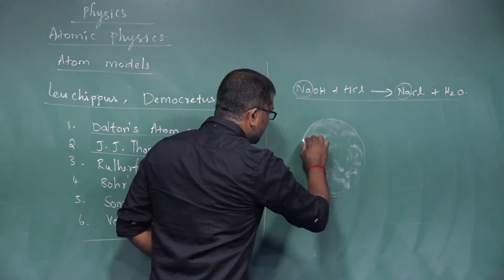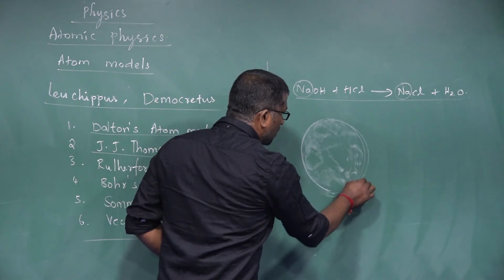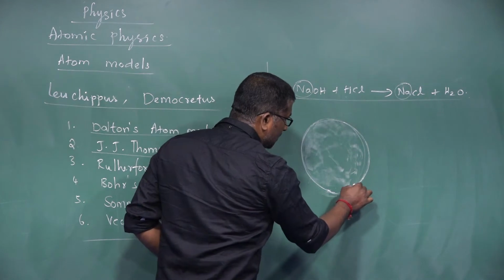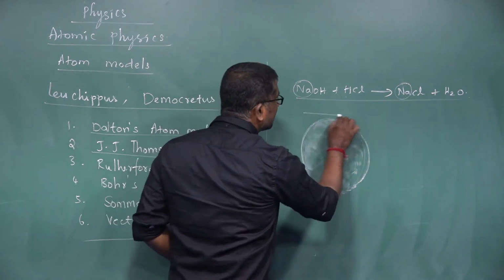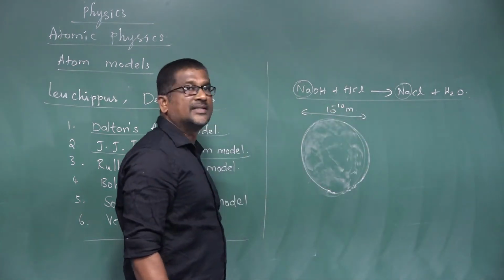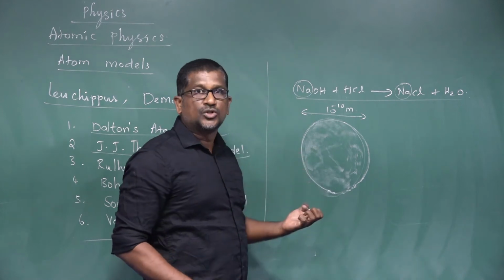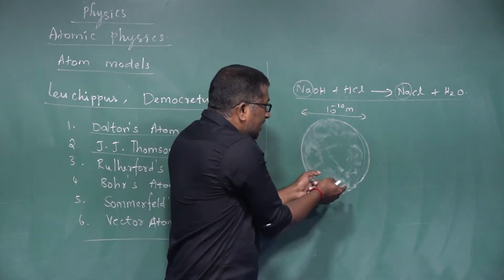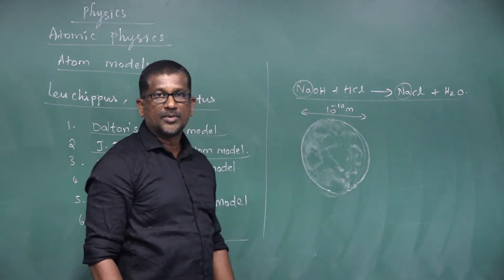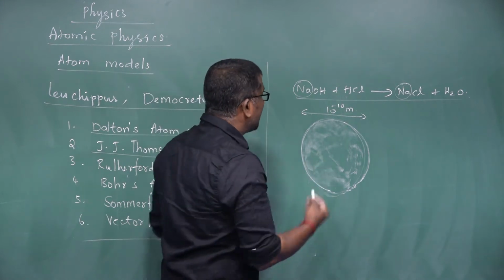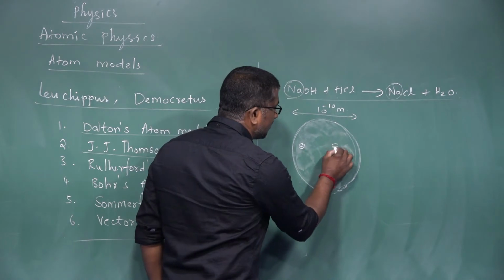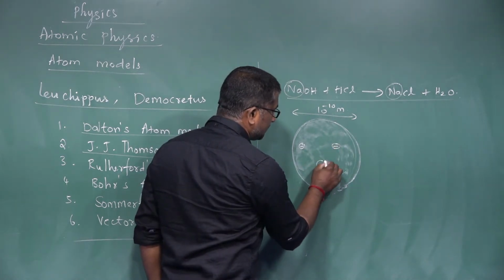According to J.J. Thomson, the atom is a sphere of radius of the order of 10 power minus 10 meter, containing positive charges uniformly distributed over the sphere, and the negatively charged particles, that is the electrons, are embedded in the positively charged sphere like this.